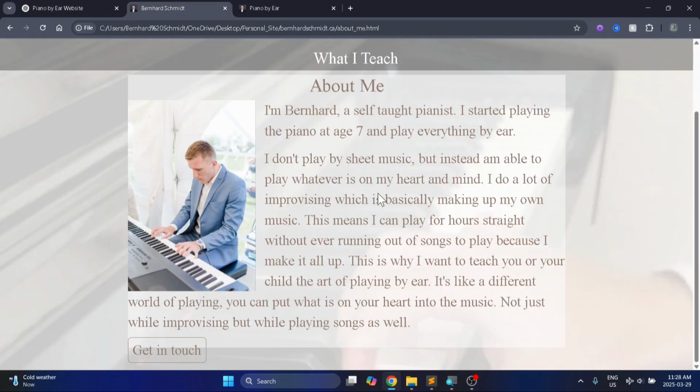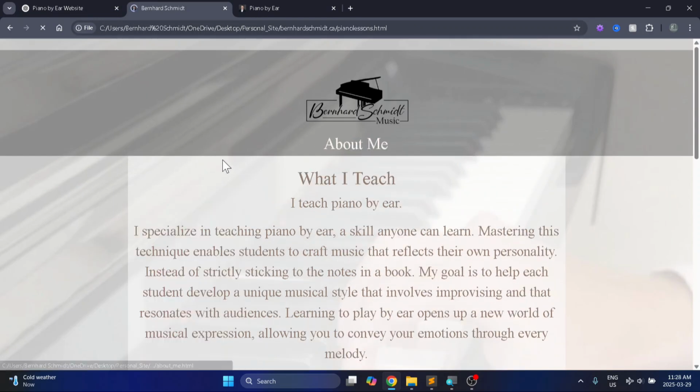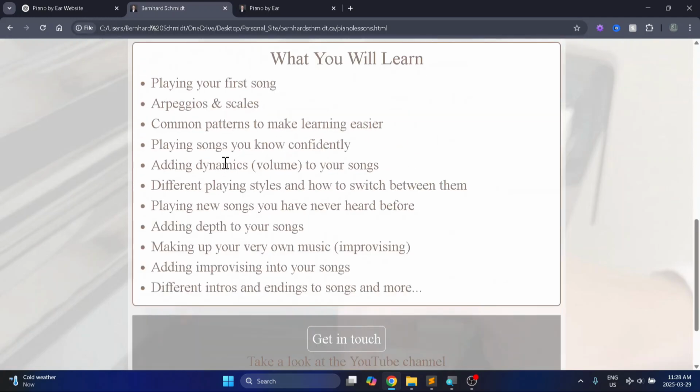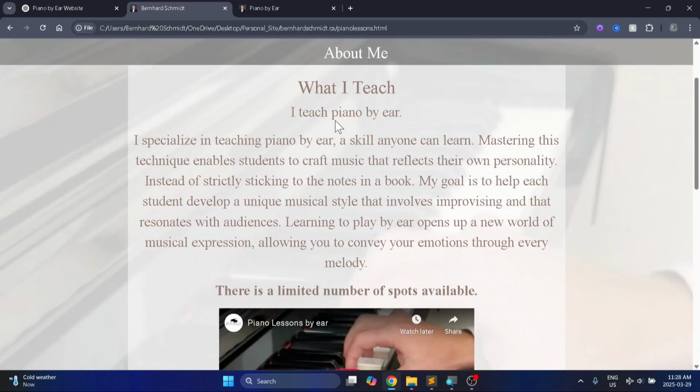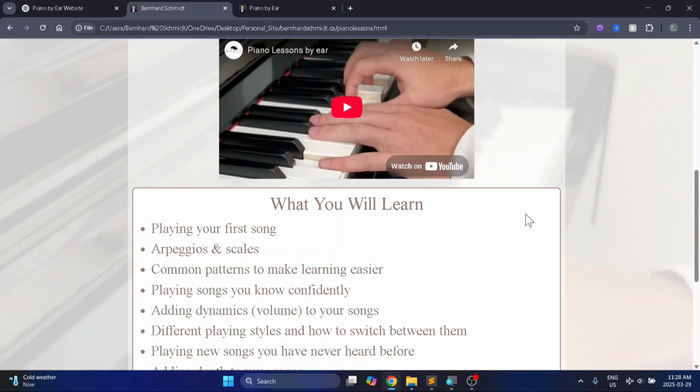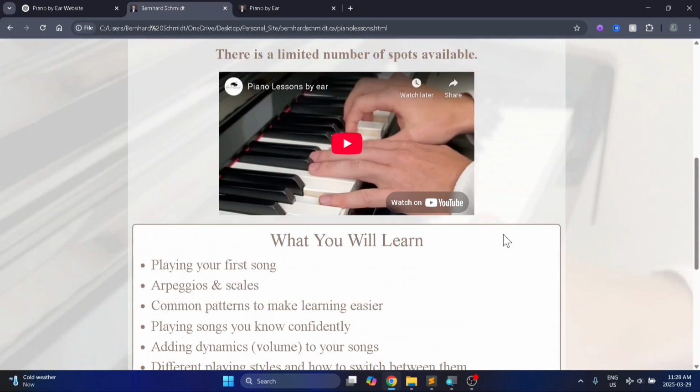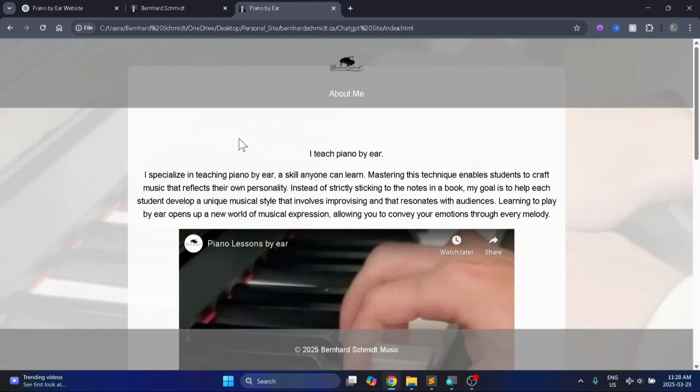So the design here isn't exactly the same. Going back to the main page, header and footer are a bit different here. The text is obviously bigger, different color. The content right here is a bit more translucent. The iframe is smaller and just looks a little neater. And here the text is smaller.